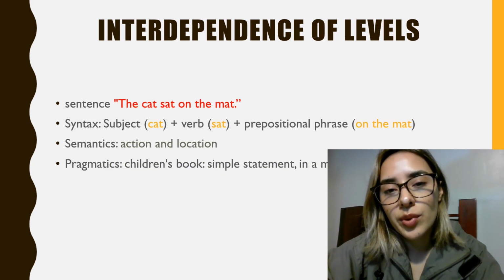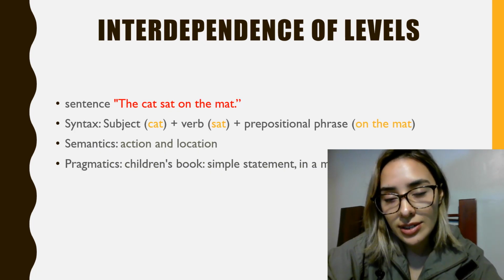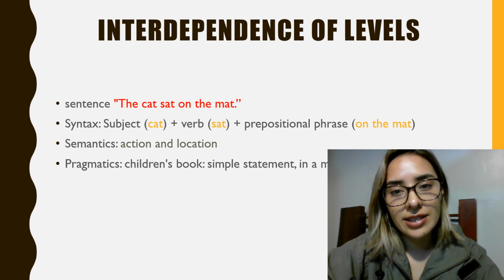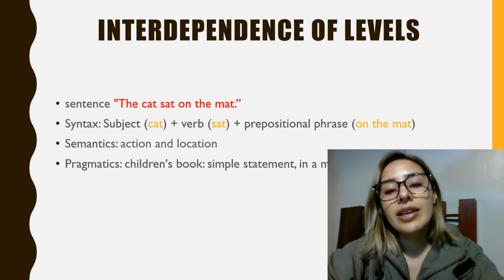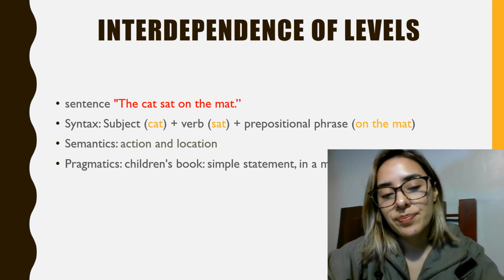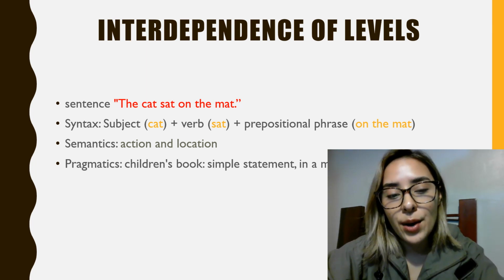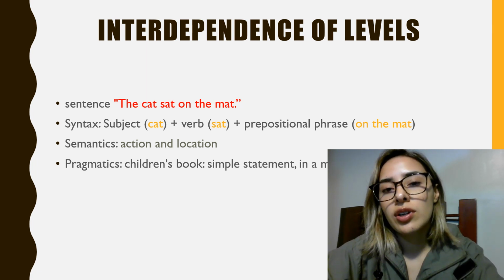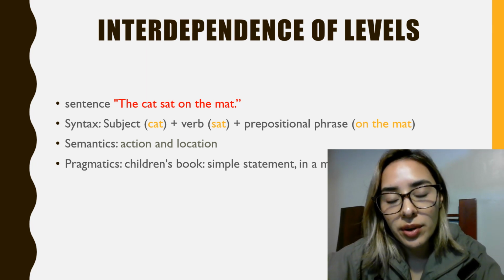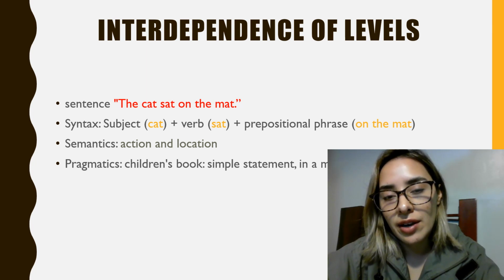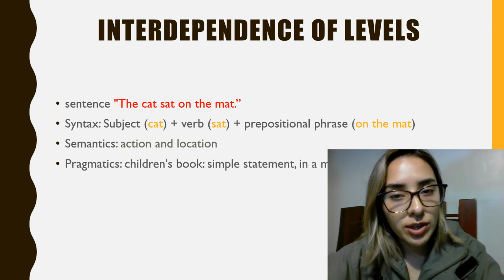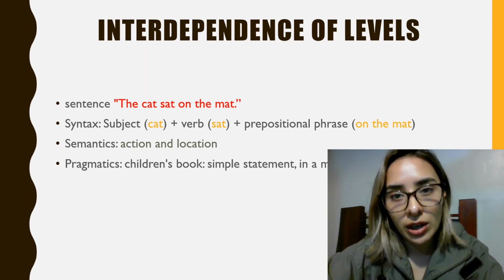I am going to continue with another example. In this case, I have here a sentence that says, the cat sat on the mat. In the case of the syntax, the subject is cat, the verb is sat, and we have a prepositional phrase which is on the mat. In the case of the semantics, we have a meaningful arrangement of words conveying an action and also a location. The pragmatics: in a children's book, this might be a very simple sentence, but maybe in a mystery novel, it could be a clue.